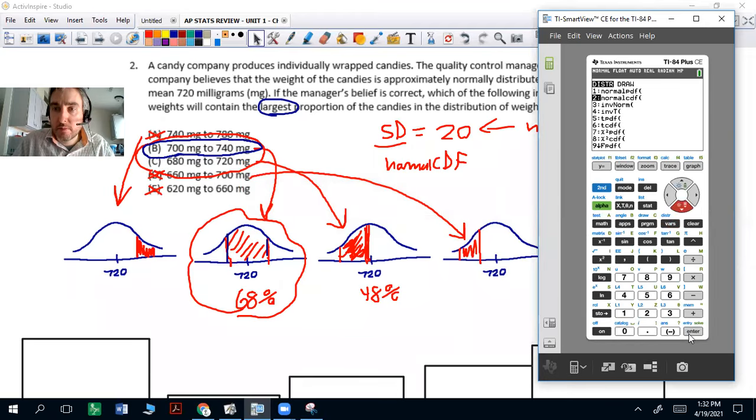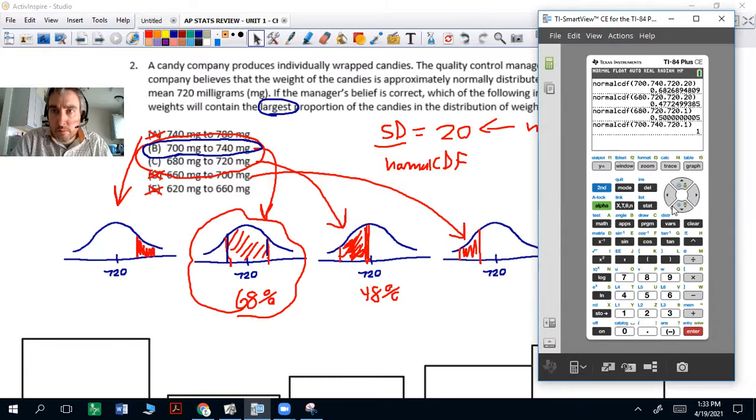I could have kept the mean at 720 and used a standard deviation of 1. Doing 680 to 720 gives 50%. But if I did 700 to 740, well, look at that difference, right? 700 to 740 is way bigger than 680 to 720.